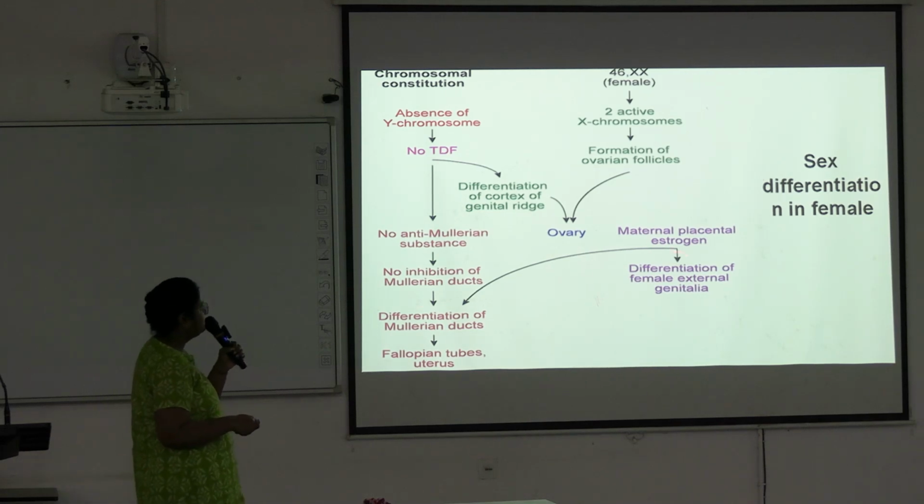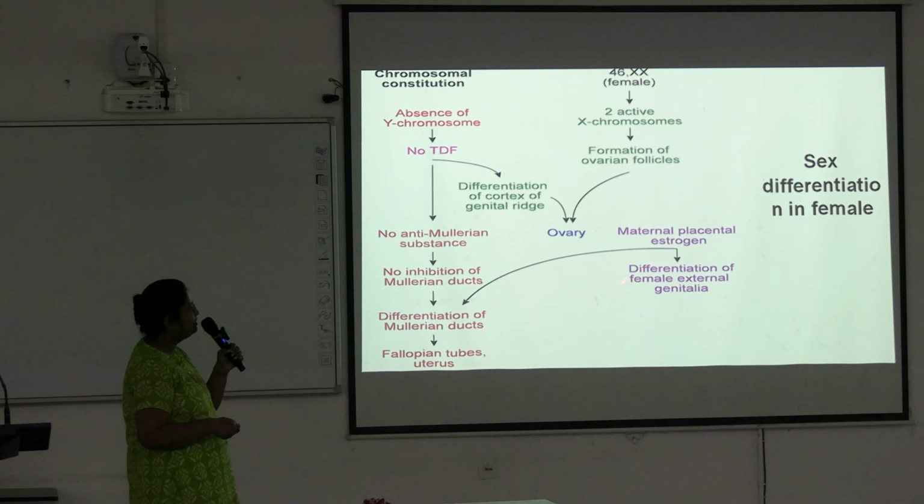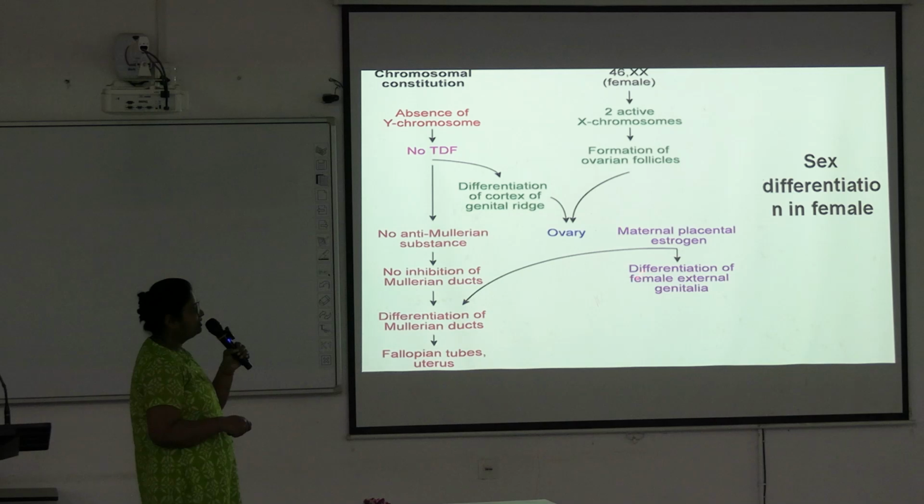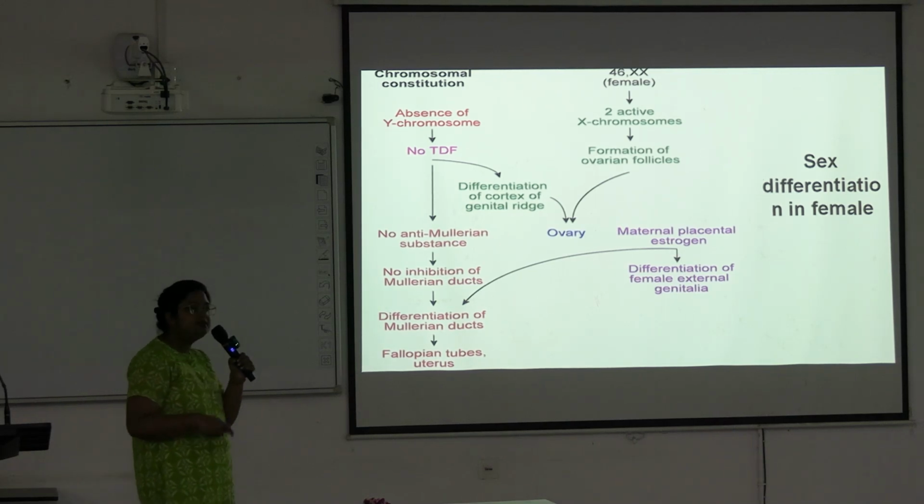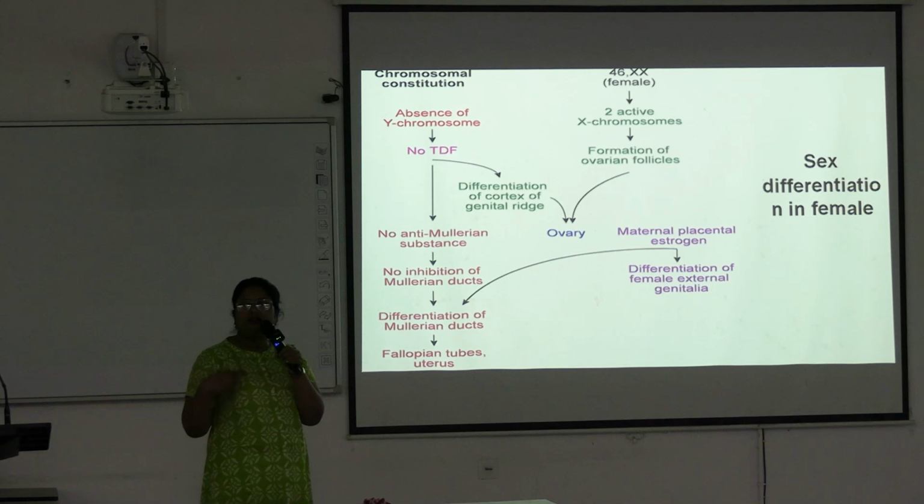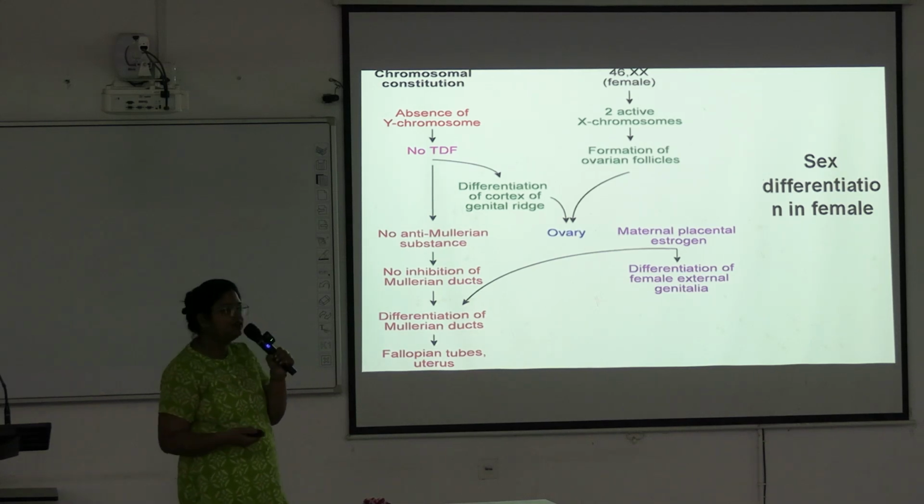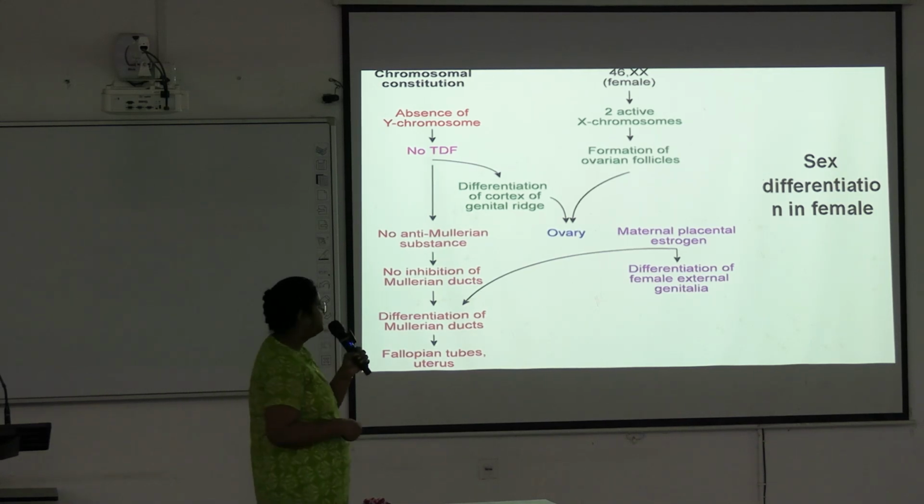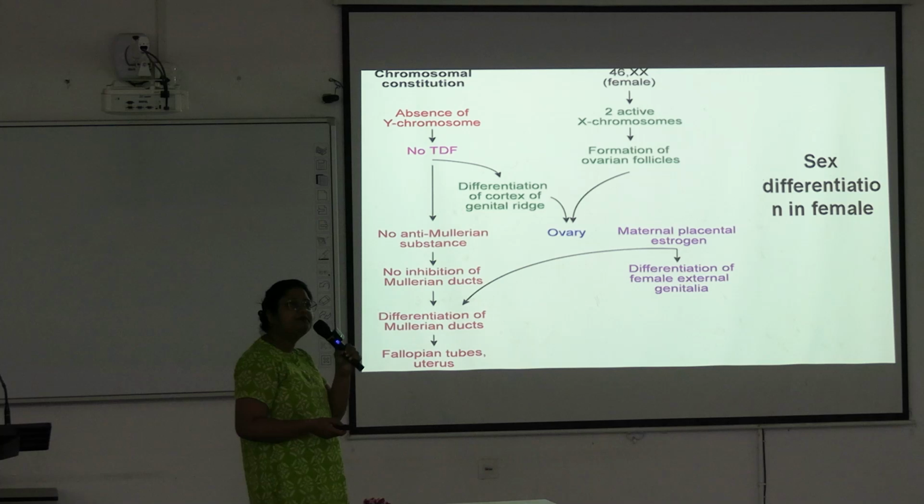And this differentiation is helped by maternal placental estrogen, and this estrogen also helps in differentiation of female external genitalia. So that's how the reproductive system in female develops. Okay, ovary and genital ducts developing into uterus and fallopian tubes.